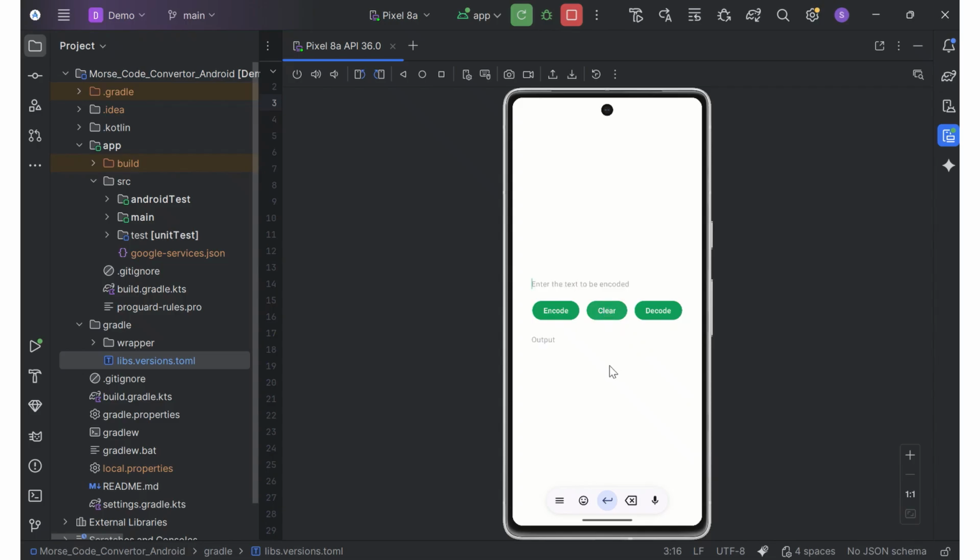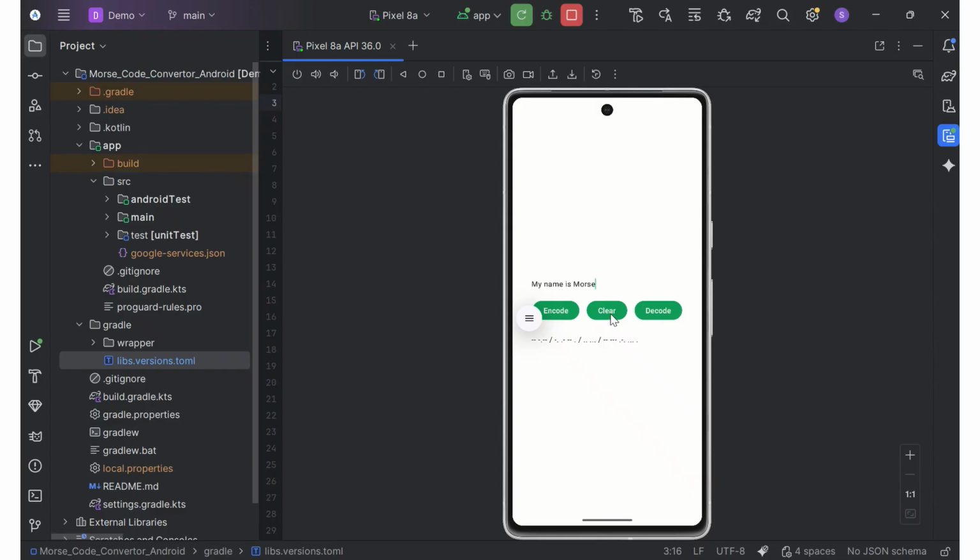So let's clear and try a few other words. Let's try my name is Morse. Encode. Let's hear the sound of it. This was my name is Morse.